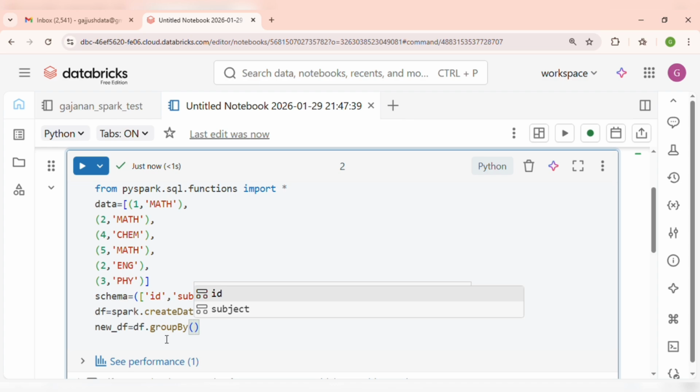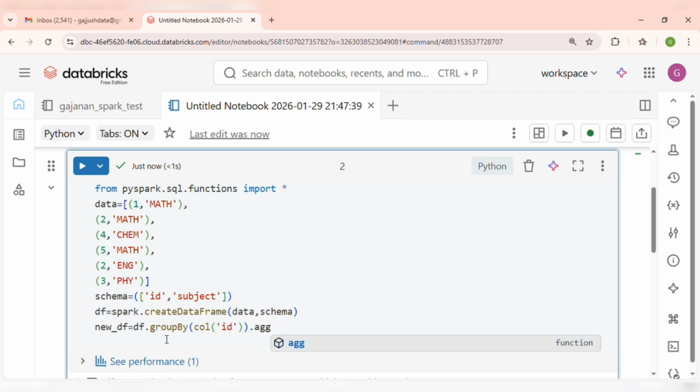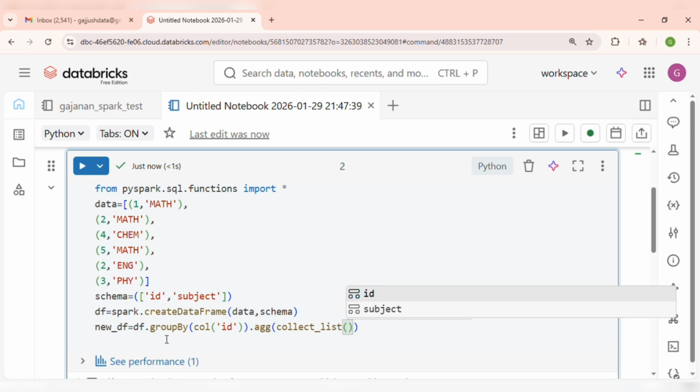group by. We have to group by the column id here, and then we have to take the aggregation function. In the aggregation function we have to use collect list. I am going to explain how this collect list works. In the collect list we give the column name, here it will be subject, and then we take an alias name.